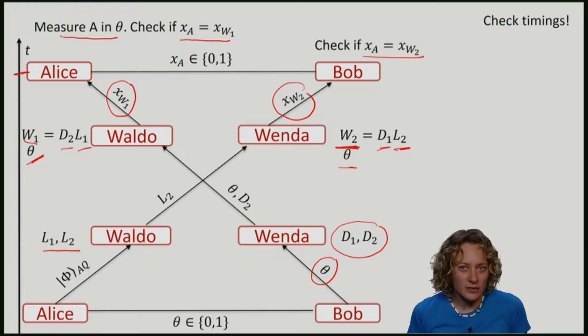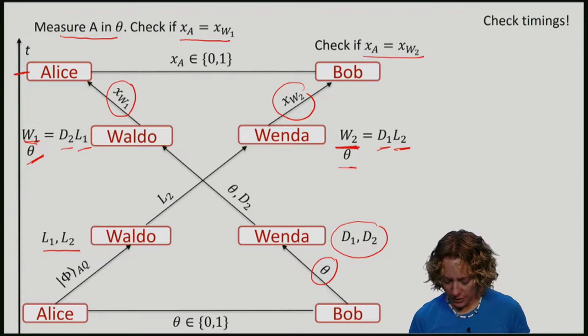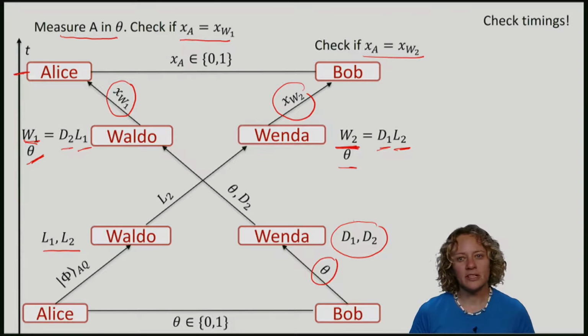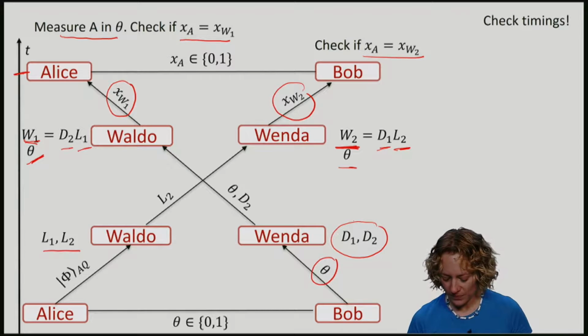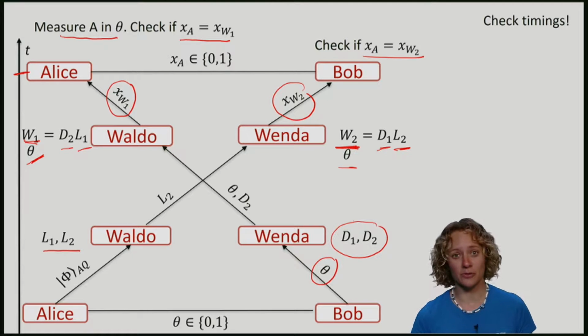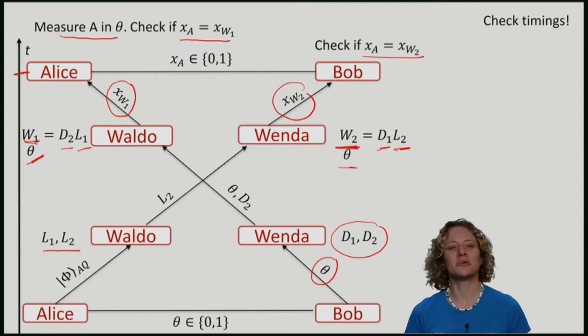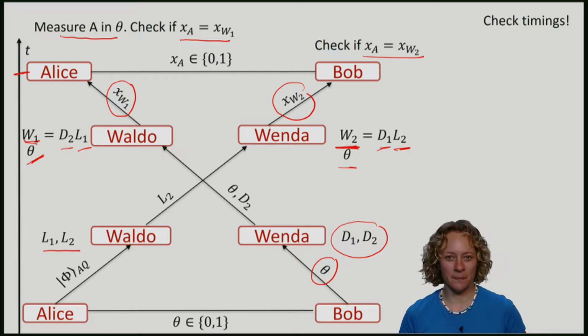And Waldo measures W1 to get XW1, and Wenda measures W2 in order to get XW2. Waldo and Wenda manage to trick Alice and Bob precisely if XA is equal to W1 and XA is equal to W2. So we are indeed back to the guessing game.